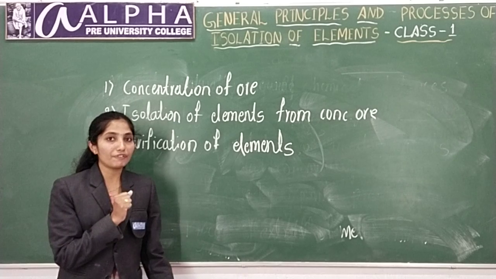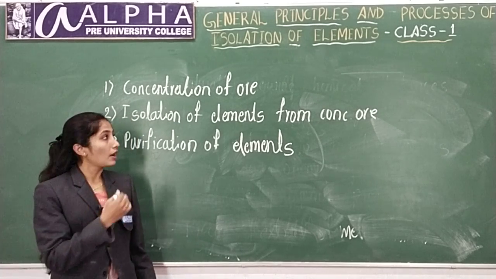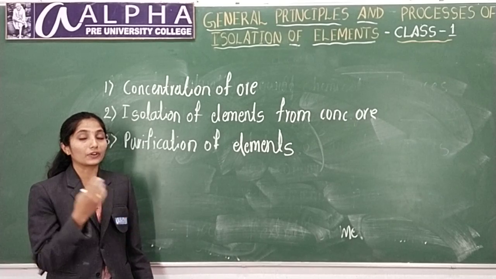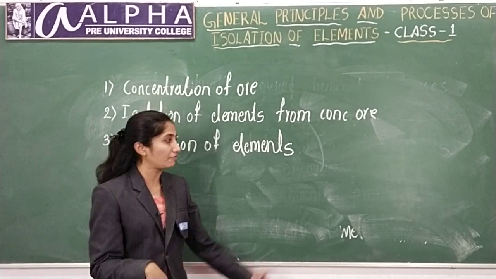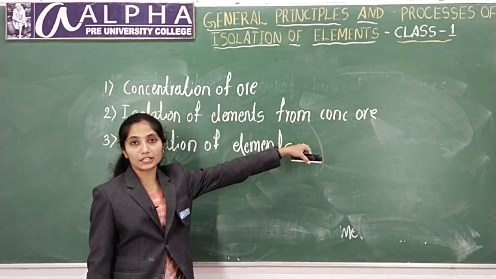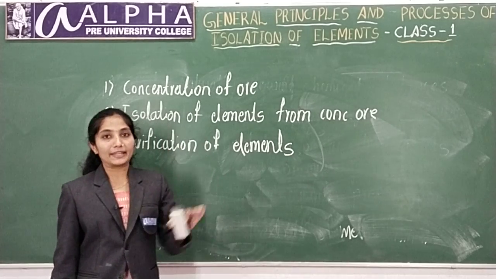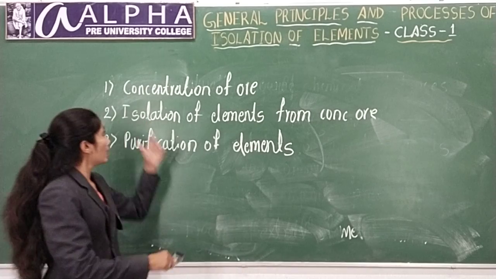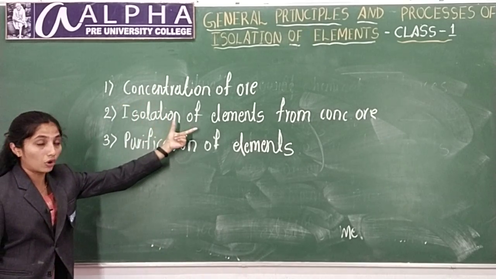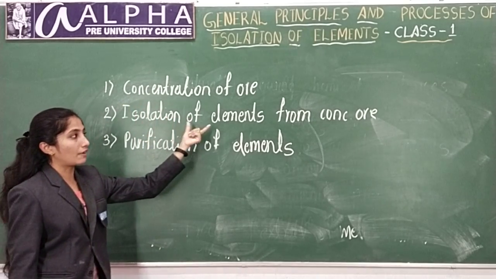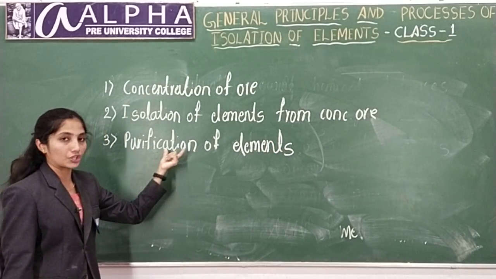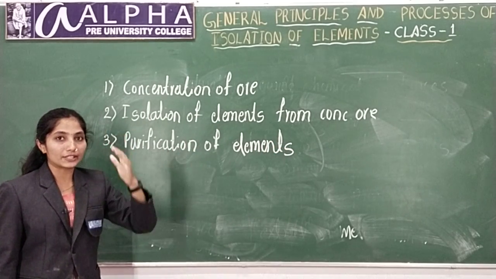The process of extraction of metals from its ore is called metallurgy. The extraction mainly involves three steps. First step is concentration of ore, second step is isolation of elements from concentrated ore, and last step is purification of elements. Hope you understood this.